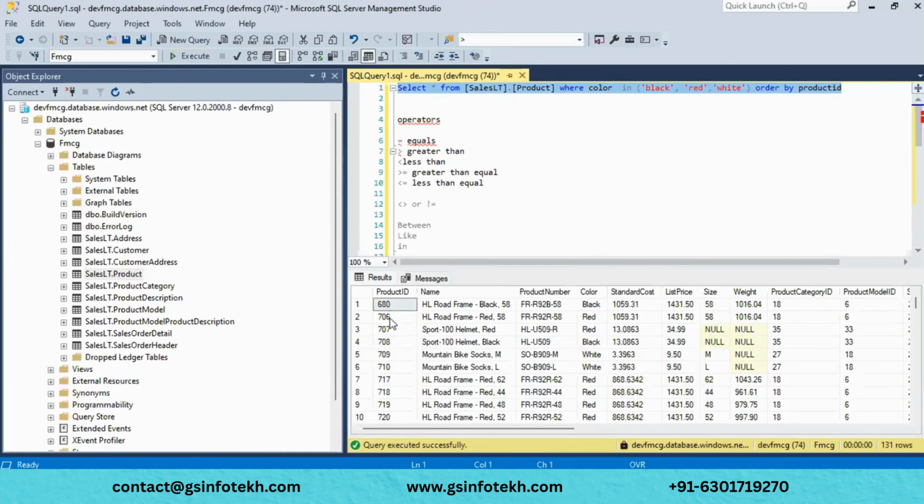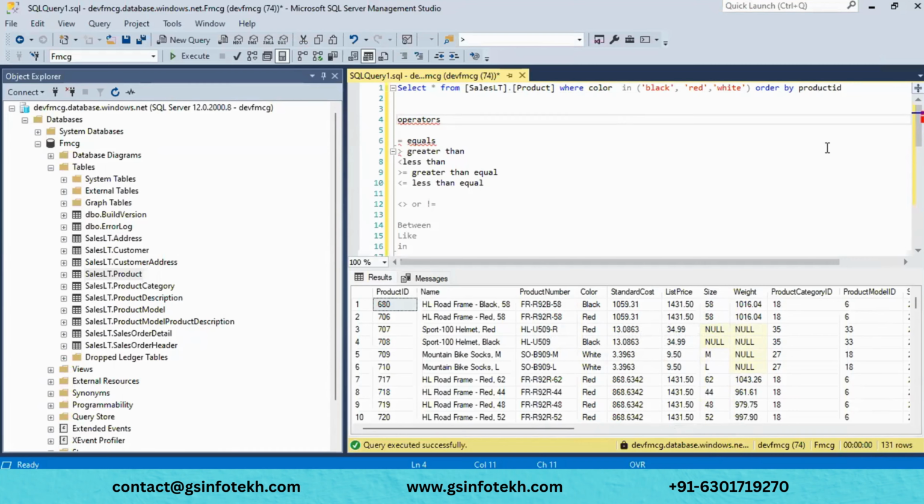See, now the data has been sorted in ascending order, because even if you don't specify here, by default the data will be sorted in ascending order by class. And if you put descending, then the data will be sorted in descending order. Either of the orders we can choose, ascending or descending. For that we will use order by class.